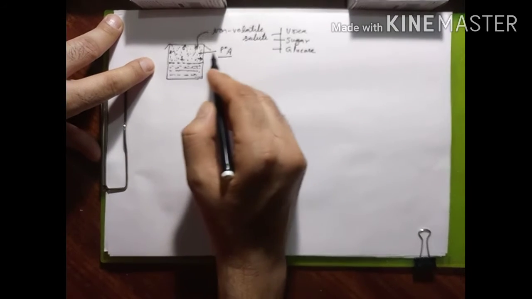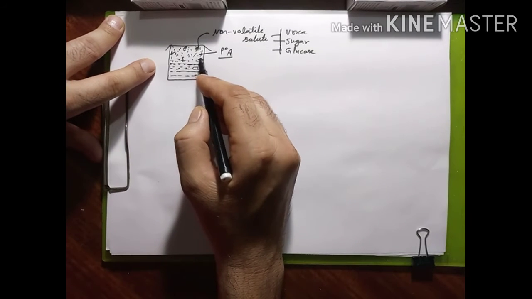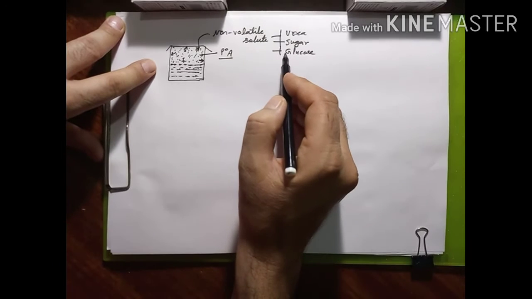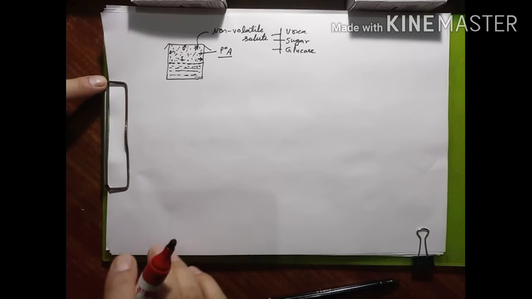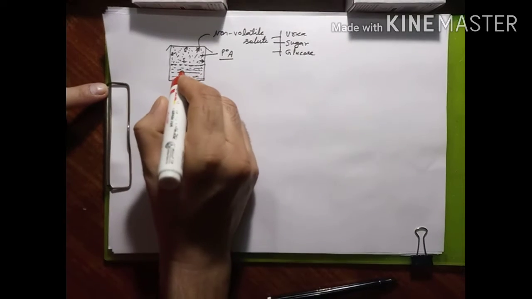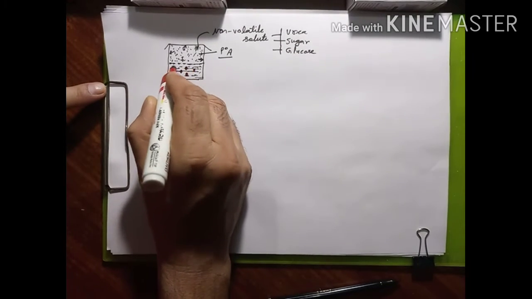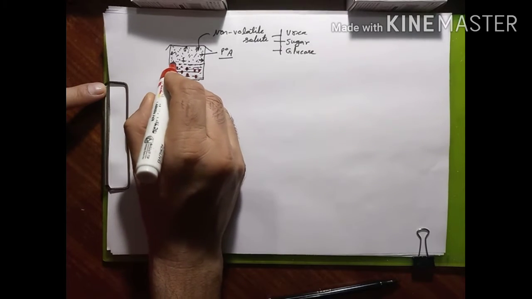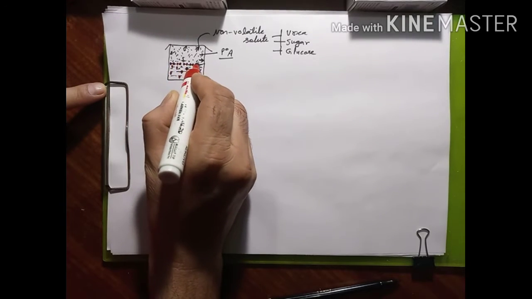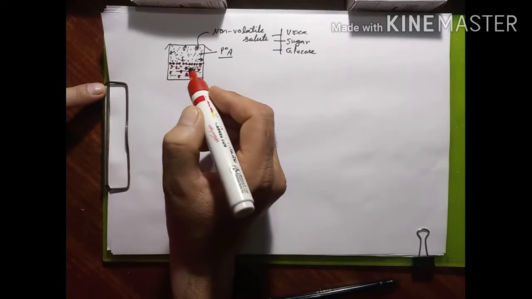Actually, when a non-volatile solute is added in this, these particles of the non-volatile solute remain dissolved in the solvent, as well as some of the particles remain on the surface of the liquid.